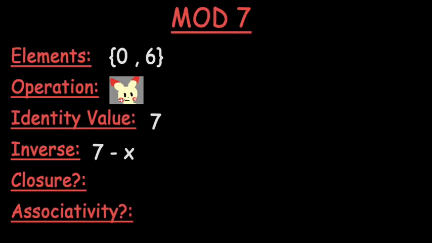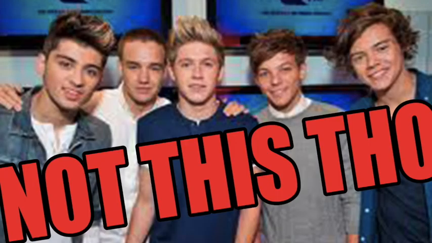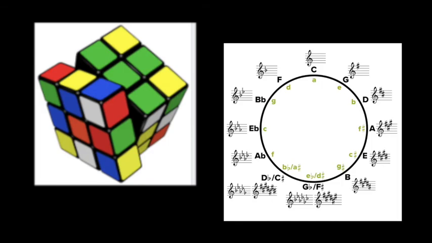Because this group is like a clock, no matter what you add, you always circle around. It has closure, and again, it's just addition, so wherever you put the parentheses, it doesn't matter. To summarize, anything can be a group if it follows these properties. This is just a quick introduction, so it goes much deeper than just counting numbers and moving around shapes. Well, that's all for now, so I hope you learned something.